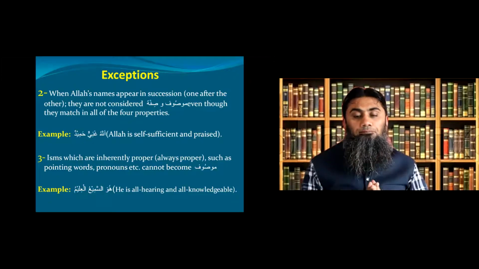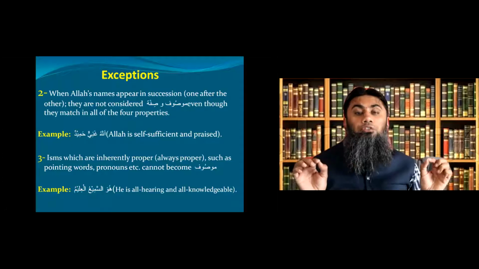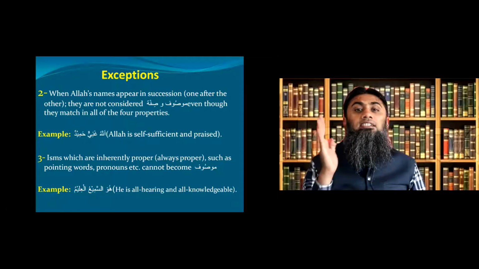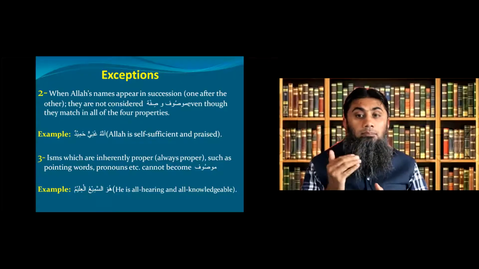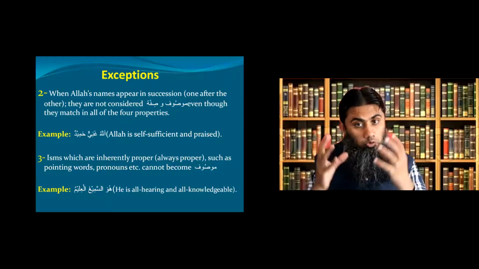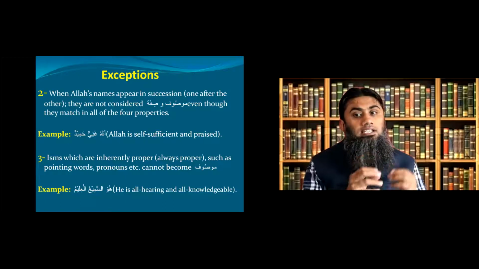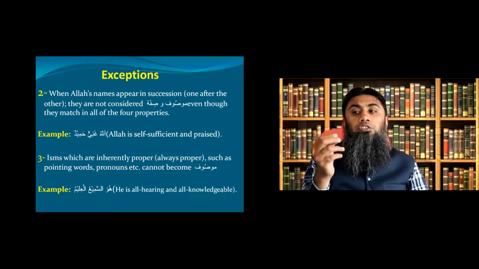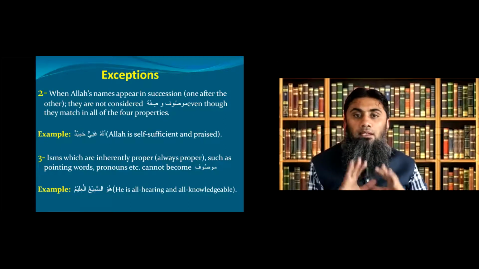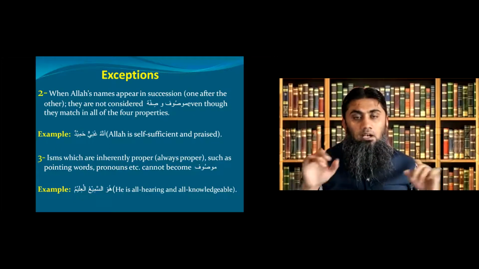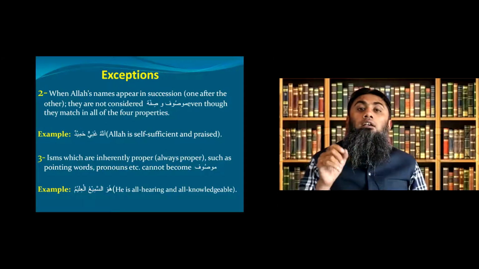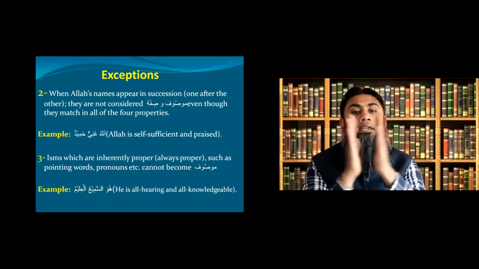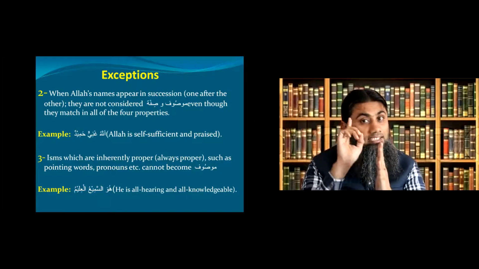So let me wrap it up, because we have completed this first type of Murakkab Naqis. So please pay attention. Murakkab Tawsifi. What is it? You have two isms and one is describing the other. The one being described is called Mawsuf and the description is called Sifa. Both together are called Mawsuf Sifa or Murakkab Tawsifi. The key point is that both Mawsuf and Sifa must match in their four properties.